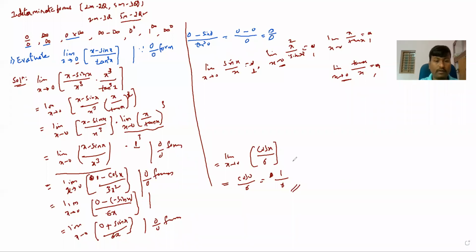Sir, limit x tends to 0, x by sin x is also equal to 1, no, sir? Yes, x by sin x is 1 and sin x by x is also 1. Tan x by x is 1, x by tan x is also 1. Okay?